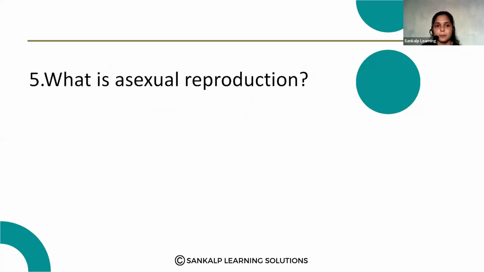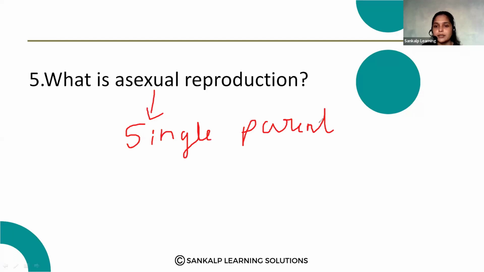Next question. What is asexual reproduction? So this is also a 1 mark question. Asexual reproduction is a type of reproduction where a single parent is involved to produce the new organisms. Single parent is involved. Okay.